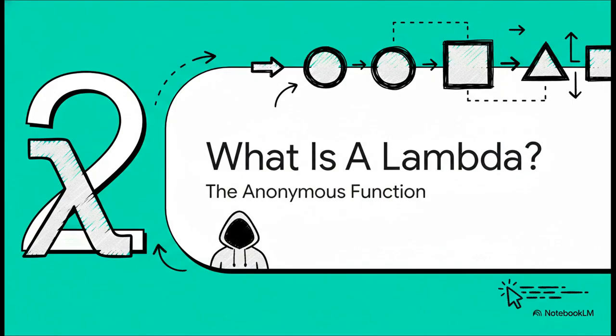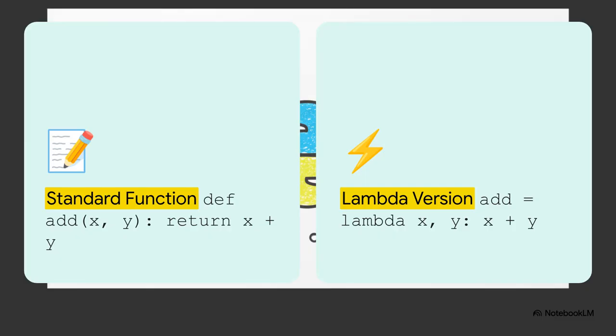What on earth is a Lambda function? Think of it as a function, but different. It's a special purpose tool that's incredibly handy in the right situations. And boom! This slide says it all, doesn't it? Over on the left, you've got your standard function. You know the drill, def, the function name, some arguments, and a return statement. But look at the right. That Lambda does the exact same job in just one clean line. And notice something important. It doesn't even have a name. That's why we call it an anonymous function.